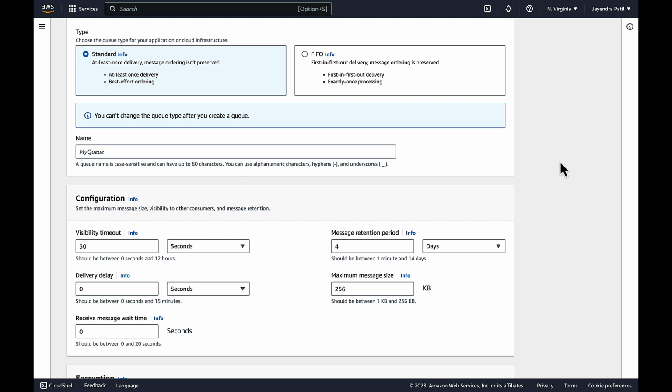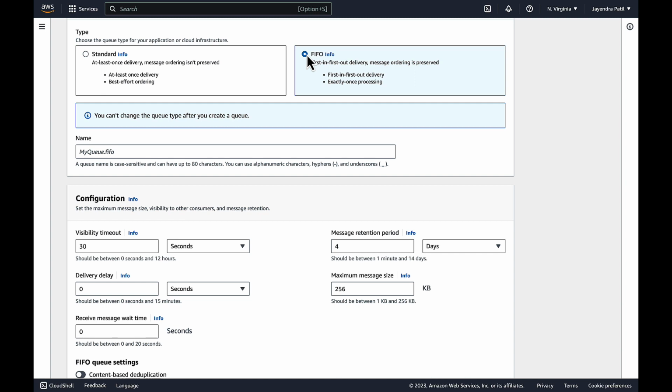Standard queues support unlimited throughput, at least once delivery, and best effort ordering, whereas FIFO queues guarantee exactly once delivery and first in first out delivery order, however at a much lower throughput. You can choose the queue type depending upon your use case.